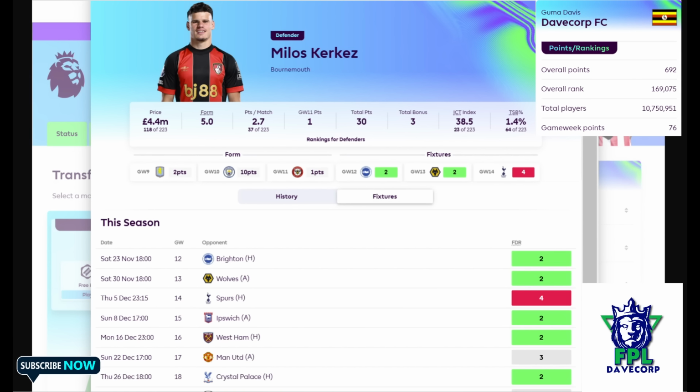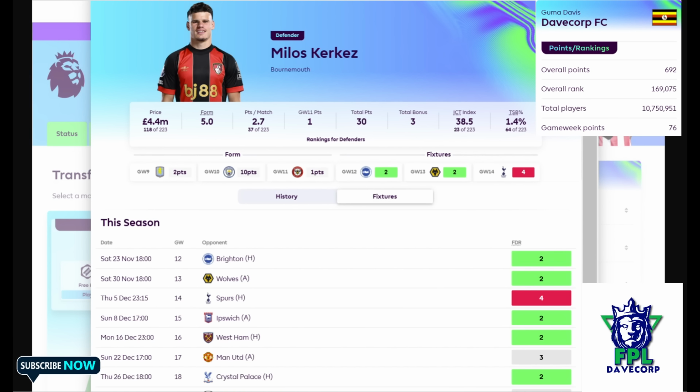I think he has two assists so far already this season. So I think he's a very good asset, especially among defenders, if you're looking for a budget defender at 4.4 million. Going forward, I do believe Kakes is one of those people to look at as a very good asset in your defense, especially for the budget.